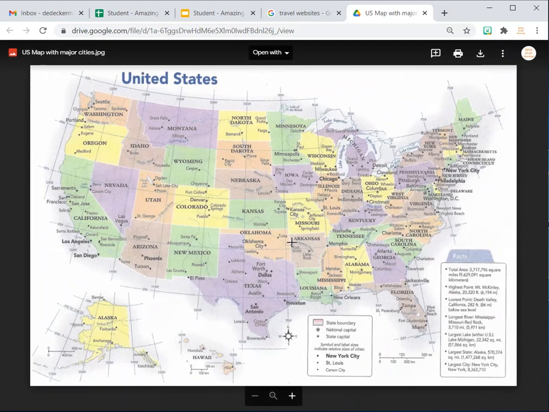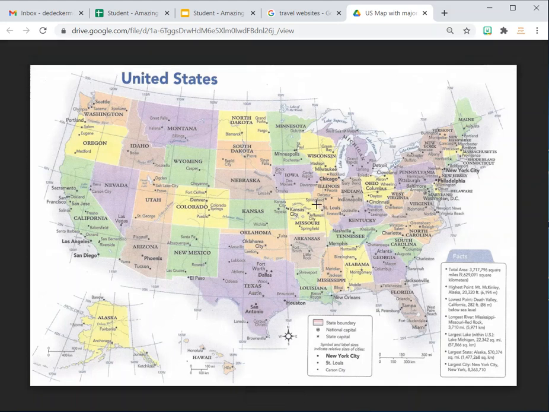So once you pick your 3 cities, you can go anywhere in these states. You have to pick something within these states that are shown on this map, which is also included in your assignment. It's called US Map with Major Cities. It's simply a picture. You can just use it to pick what cities you want to travel to. And these can be places you really wanted to go visit someday.